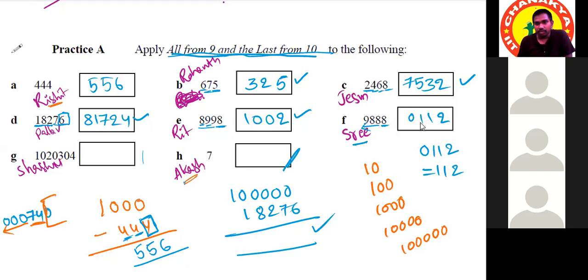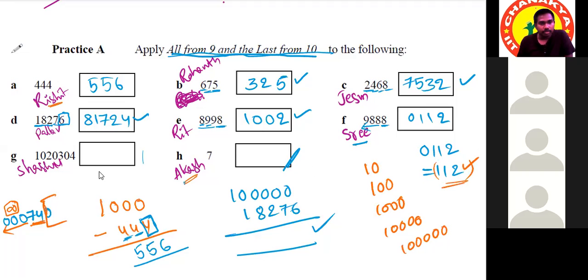So even if there are 5 zeros on the left hand side, the number will be considered as 74 only. Infinite zeros may be there on the left hand side, it will not affect. If there is at least one 0 on the right side, it will affect. It will affect no matter how many zeros, if they are on the right hand side. Okay. So the answer is 112 simply.